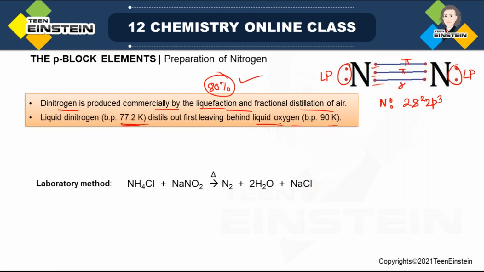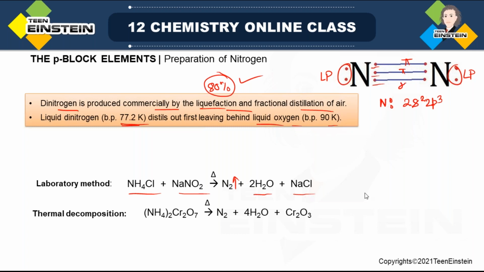Now there is a laboratory method also, that is small scale preparation we can do, starting from the mixture of ammonium chloride and sodium nitrite, these two salts of nitrogen. Here nitrogen gas is produced, and water and NaCl are the byproducts. Another method is thermal decomposition of the ammonium dichromate salt, (NH4)2Cr2O7. If we heat this salt, then also there is production of nitrogen gas, water and chromium oxide.